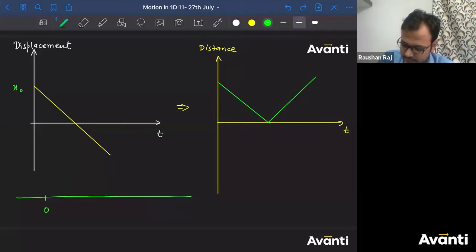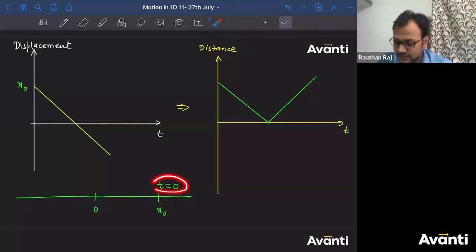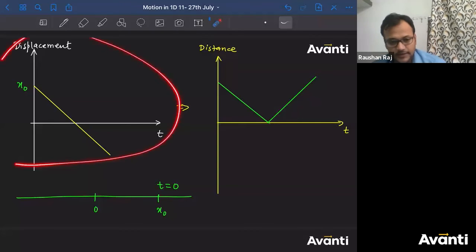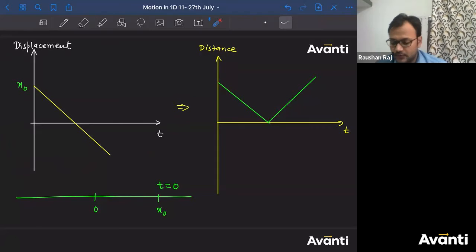So if this is x naught, let me use 0 here. This is x naught. This is point x naught on the line. So the particle has started its motion from here. So t is equal to 0 is here. ठीक है बच्चों? So at t is equal to 0, the particle has started its motion from here. Now in which direction is the particle moving, guys? If I see this graph, बोलो बच्चों लोग, in which direction has the particle started moving? Towards right or towards left?